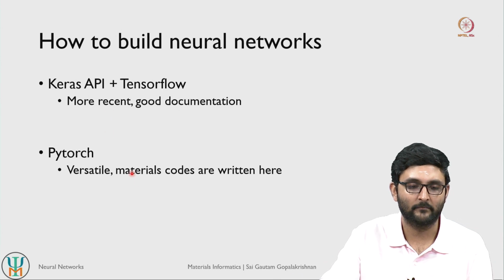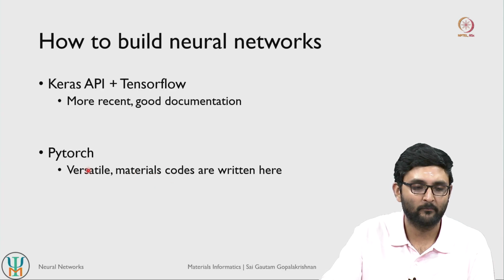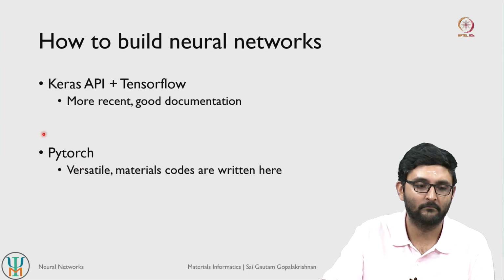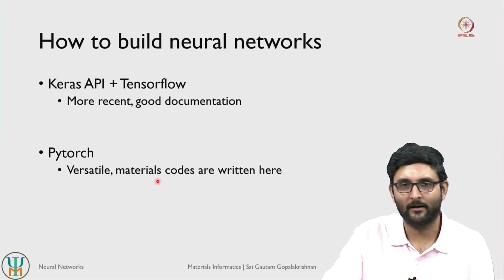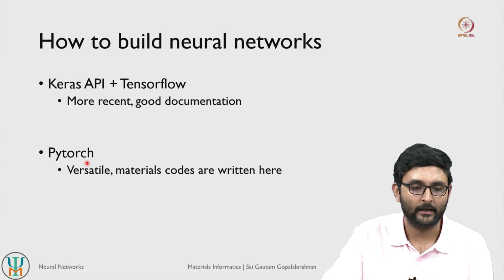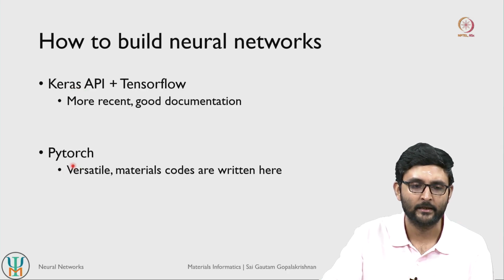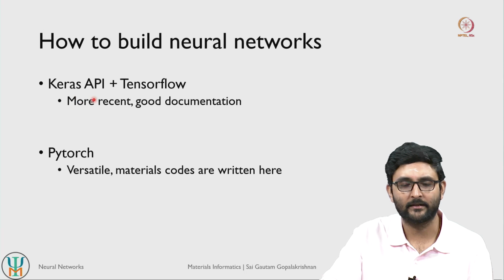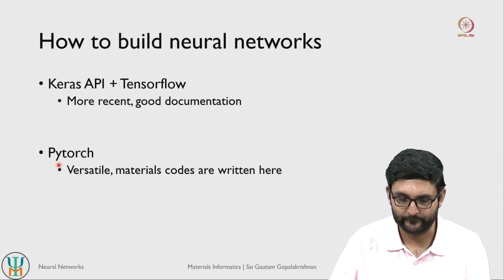But in the case of codes and packages related to material science, most of those packages have been written in PyTorch. Largely because PyTorch is more versatile, it is more modular a code compared to Keras, and also for legacy reasons. So it's a good exercise to look at how to build neural networks both with Keras and with PyTorch, and that is what we will be doing in today's session. So we will first look at how to build neural networks using Keras, and then we will look at how to build them using PyTorch.